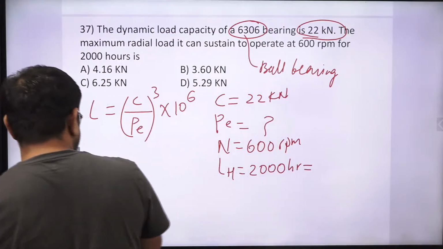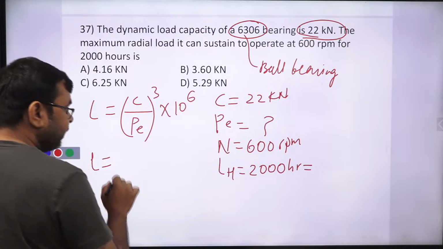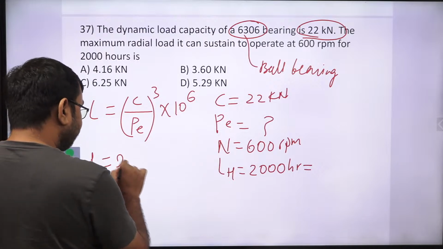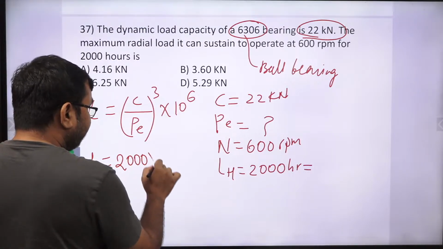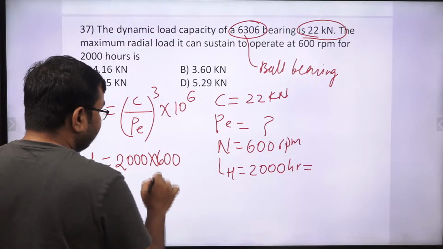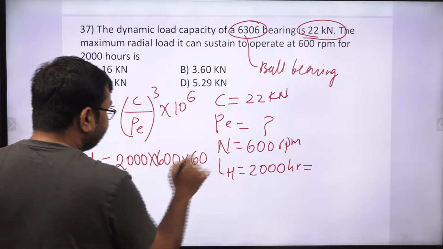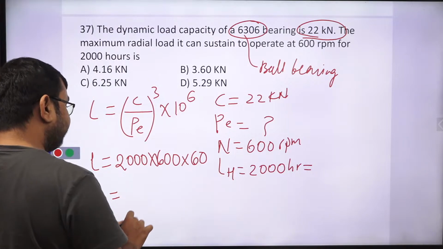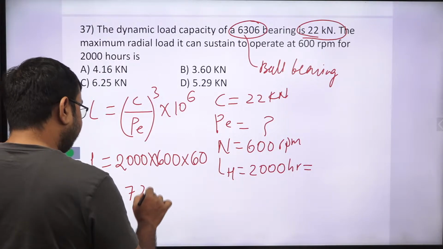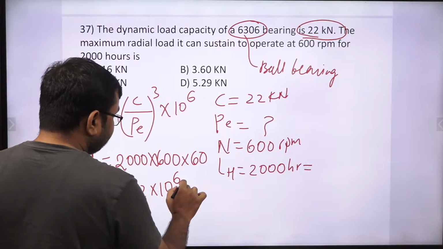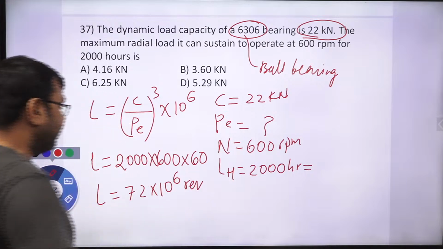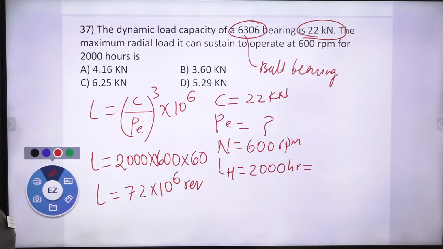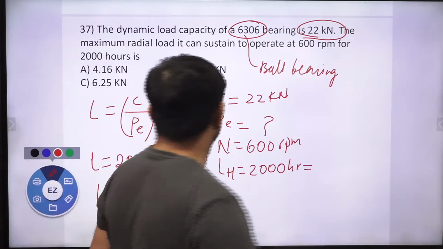So the life of the bearing can be written as 2000 hours into 600 into 60, yes or no? So simply here we can get 72 into 10 to the power 6 revolution. So we get the life of the bearing in million revolution, yes or no, correct?